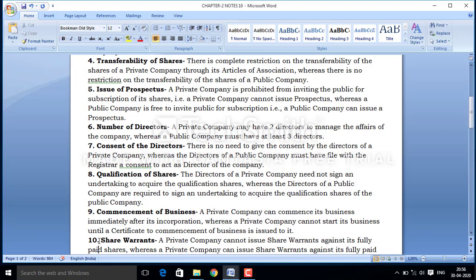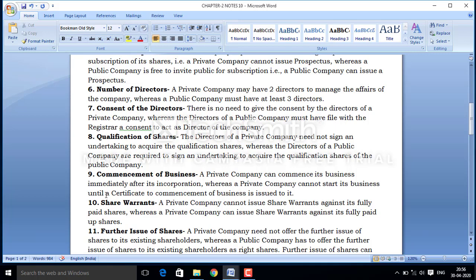Now, on the basis of share warrants, a private company cannot issue share warrants against its fully paid shares, whereas a public company can issue share warrants against its fully paid up shares.